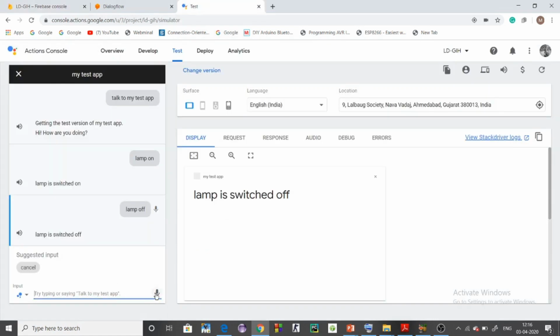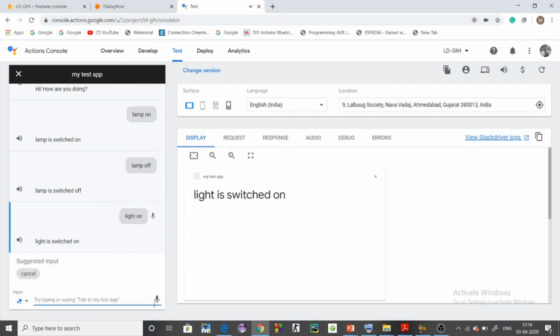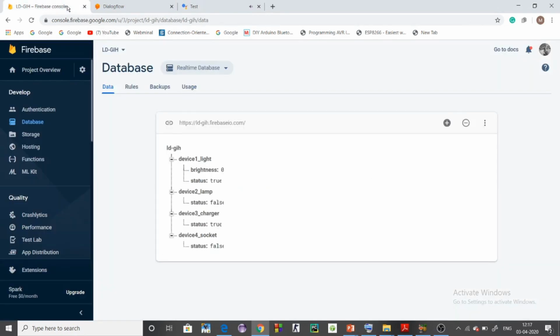Let me test it again. Light on. Light is switched on. Let me see the status. Light status is true. Now there is another parameter, brightness, in the light only. So using brightness we can set the brightness of the light. We have seen the advertisements like "Alexa, dim the light," and the light dims, but those are smart lights.